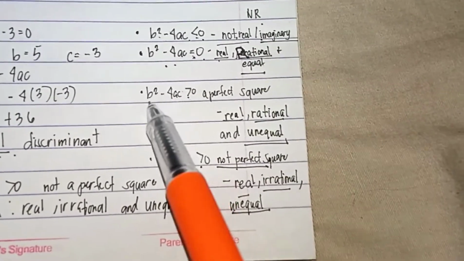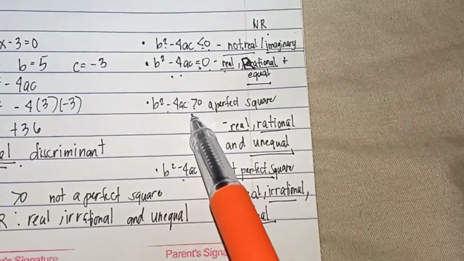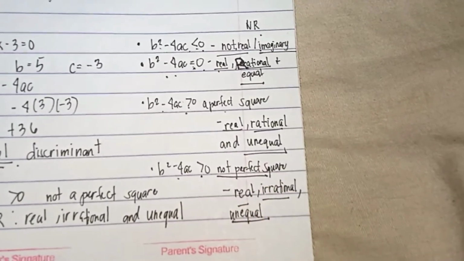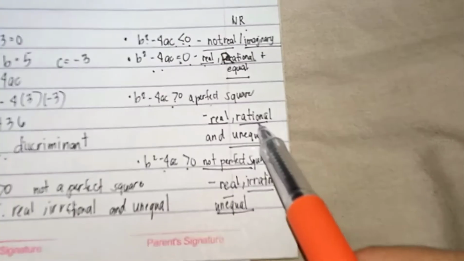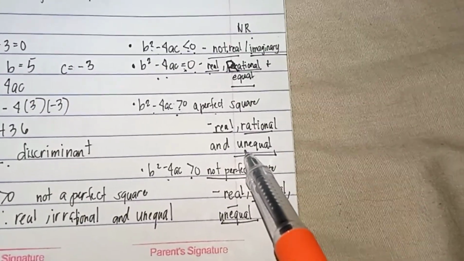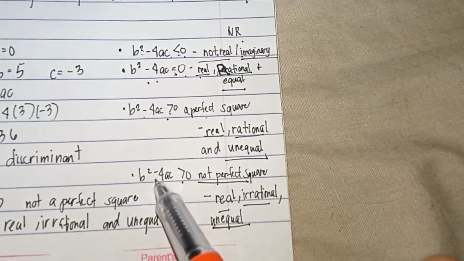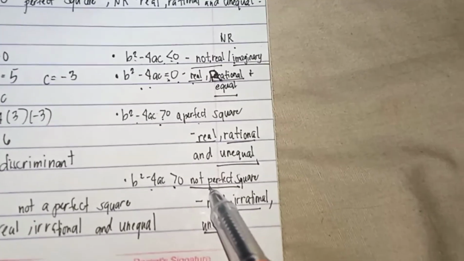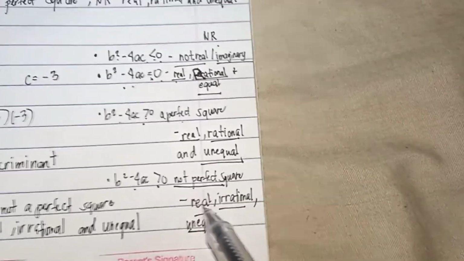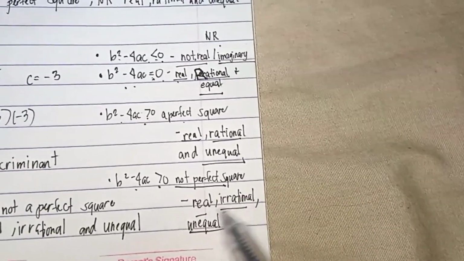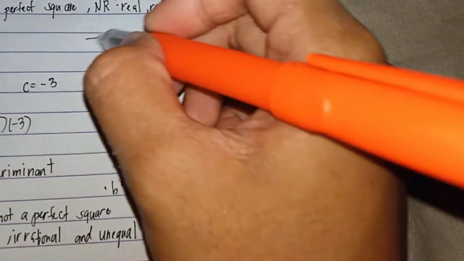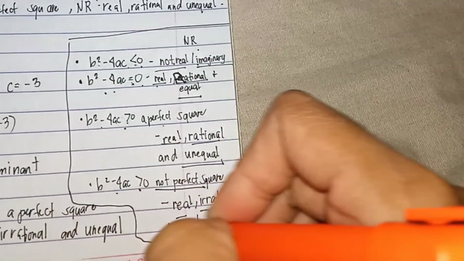If the discriminant is greater than 0 and a perfect square, then the roots are real, rational, and unequal. Lastly, if the discriminant is greater than 0 but not a perfect square, the roots are real, irrational, and unequal. So these are the key points that should be remembered.